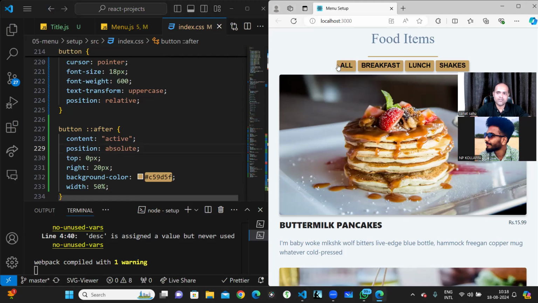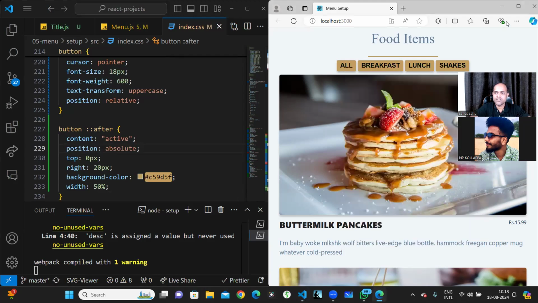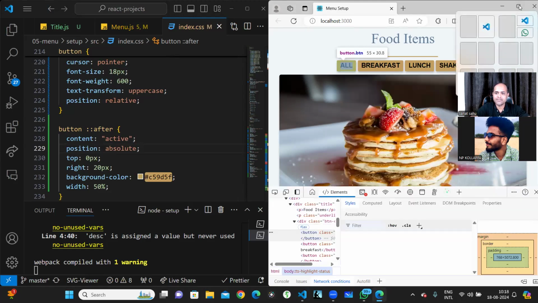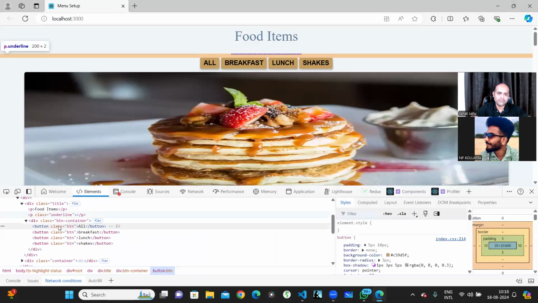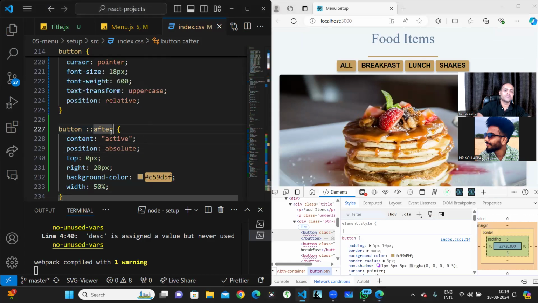I expected to see this name called active over there. So this is not getting added. This is not working.